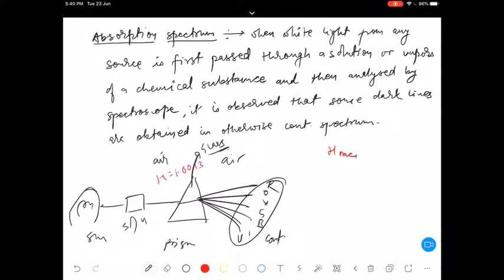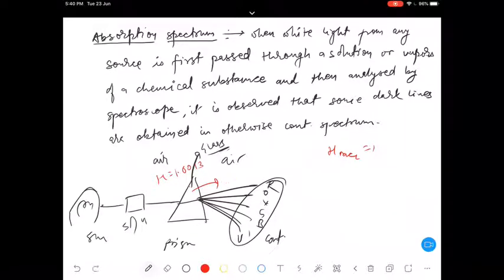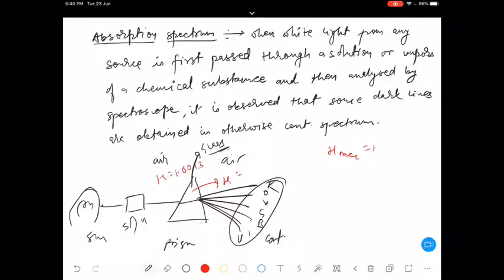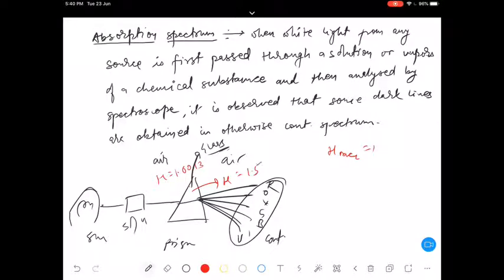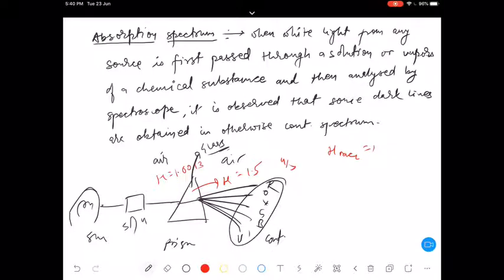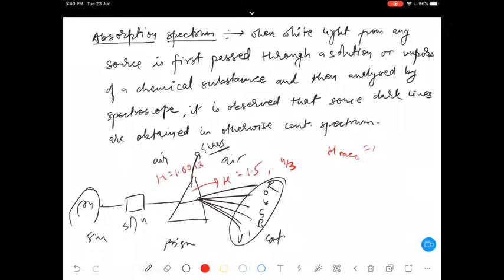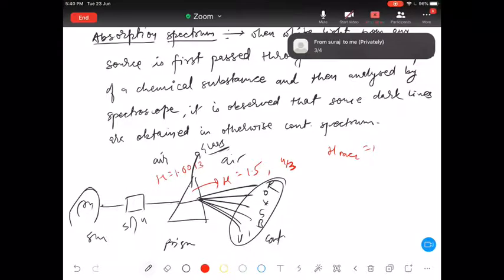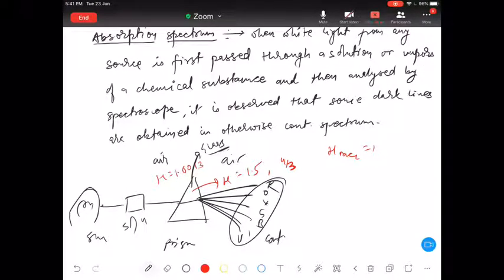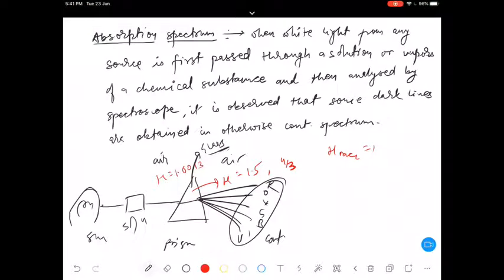Refractive index for vacuum, we consider it to be 1. Refractive index mu for glass is, I guess, 1.5 or 4 by 3. I'm not sure. For water, it is either 1.3 or 4 by 3, something like that. These values are not significant from a chemistry point of view; in physics they will tell you. It will be greater than that of air.